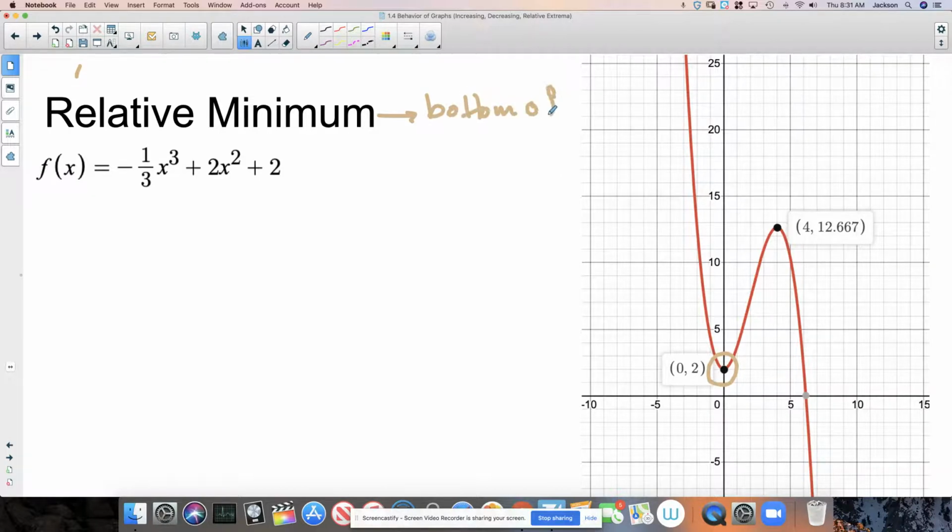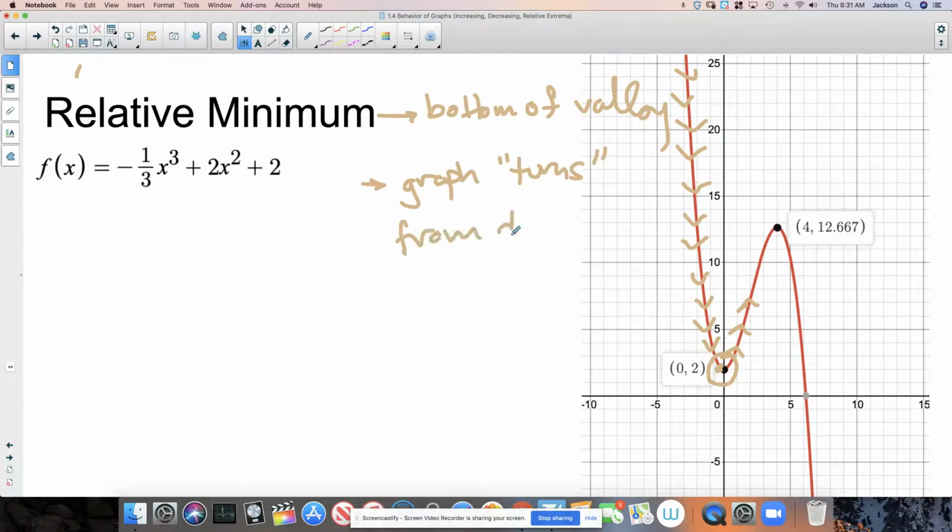So it's again where we see on a graph that a function would have been decreasing, a decreasing interval here, and then it hits a bottoming out point, and then it begins to turn up into an increasing value, or into an increasing interval. So again, this is where a graph turns from decreasing to increasing.